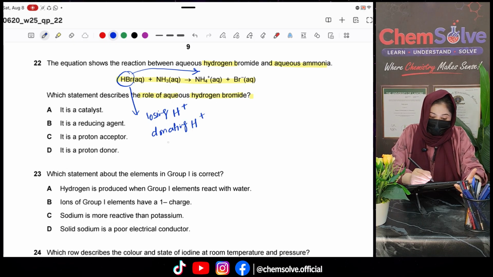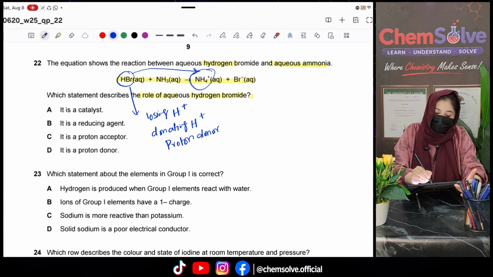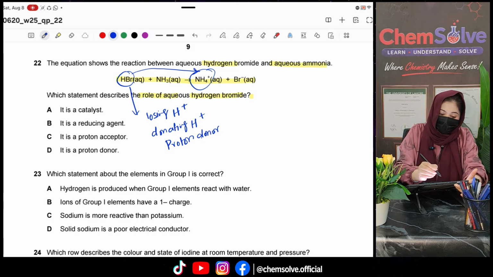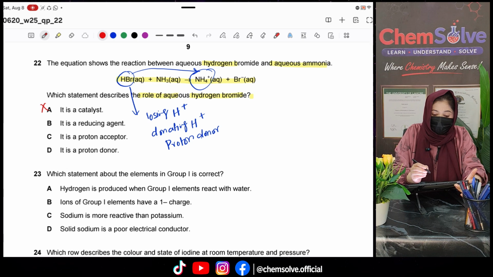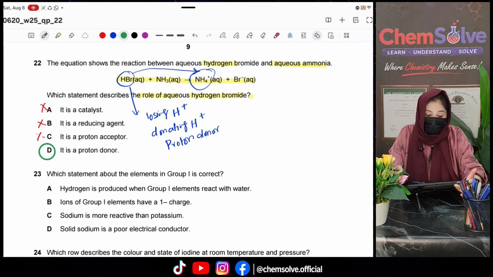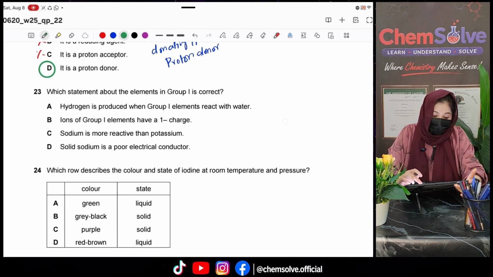So we can say it is a proton donor. Is it a catalyst? Of course not. A reducing agent? No. A proton acceptor? No. Basically, it's a proton donor because it is donating its H positive ion, that is a proton.